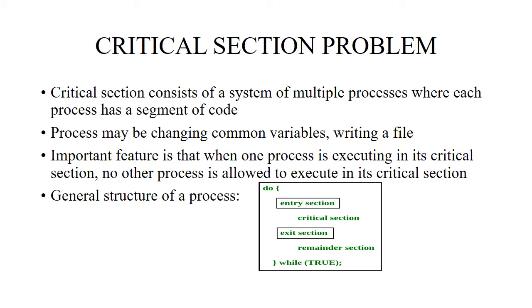The general structure of a process is shown here. Suppose the process starts from the entry section. It is where the control will enter the process. Then the code is executed in the critical section, and after executing the critical section it will exit into the exit section. Then the remaining part of the code is embedded in the remainder section.